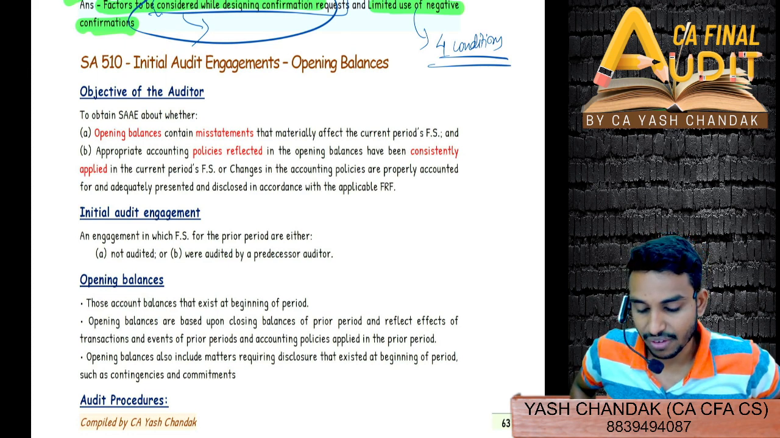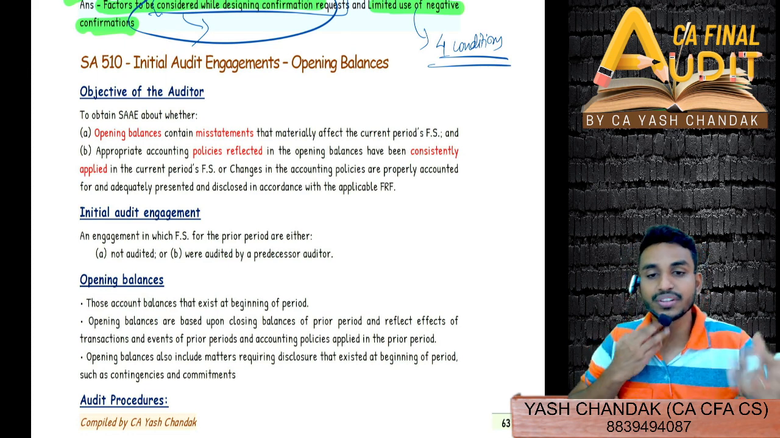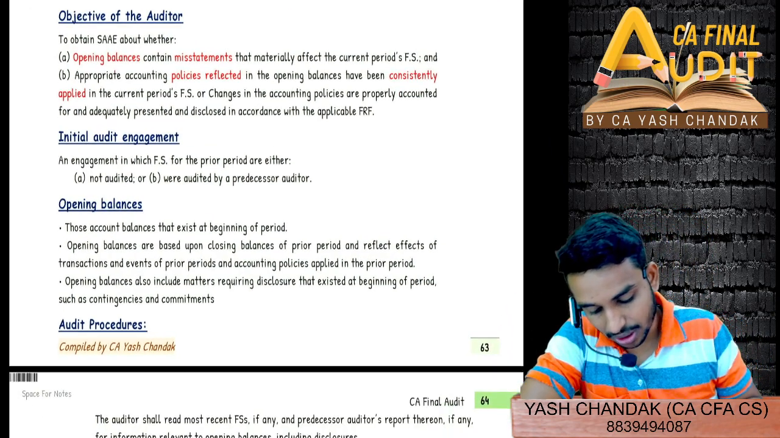Now come to SA 510. So let's try to quickly finish it off in 15-20 minutes. This is not a big standard.